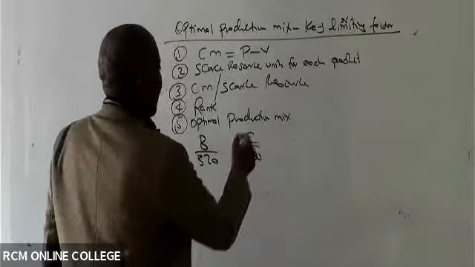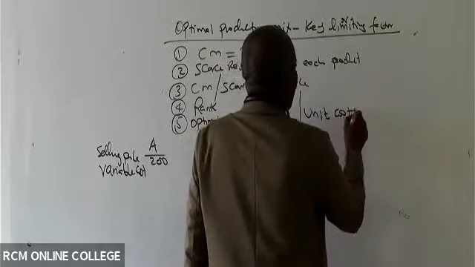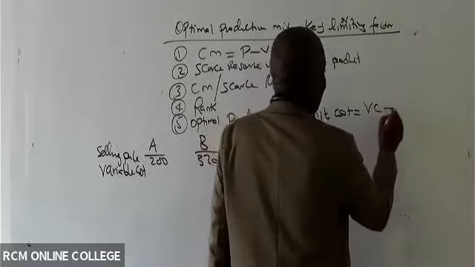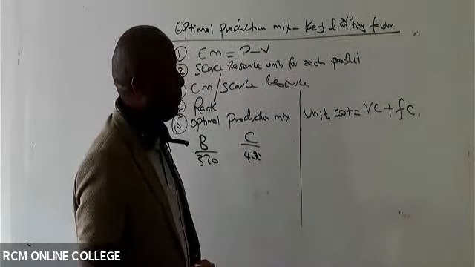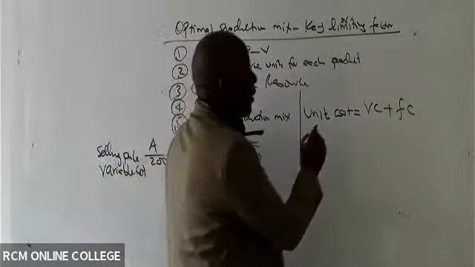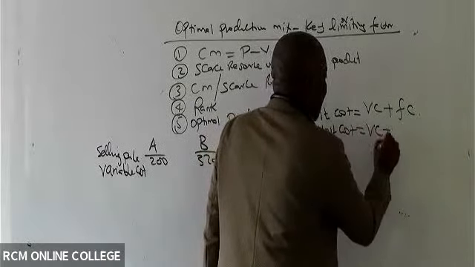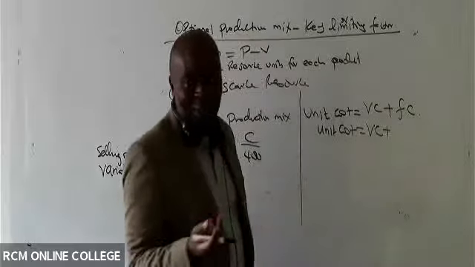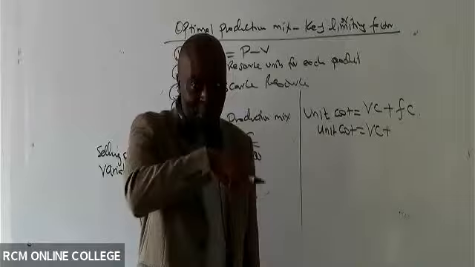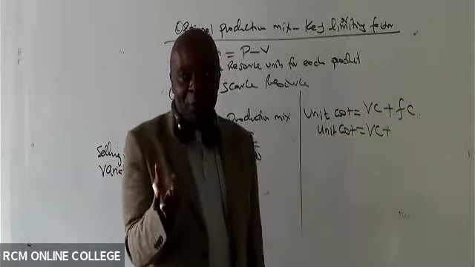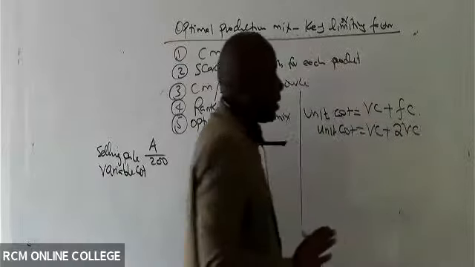So meaning that our unit cost, my friends, will be equal to unit variable cost plus what, somebody? Plus fixed costs. Yeah, so in this particular case, our unit cost will be equal to variable cost plus fixed cost, and we know how they're calculating fixed cost. It is 200% of variable cost. So basically double of variable cost. So meaning that the fixed cost will be 2 VC.